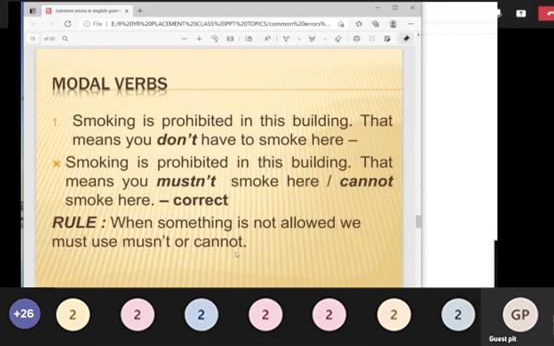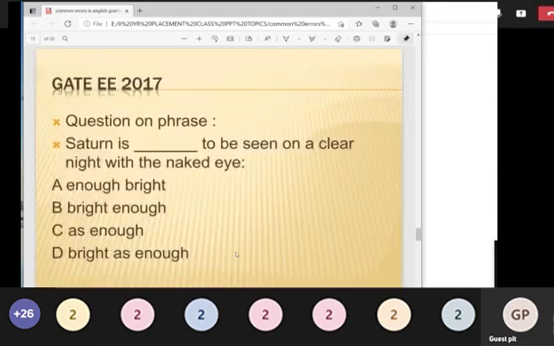But mustn't means you must not smoke here. Okay. So that is what the sentence says. Something which is banned, you are not supposed to do at all. So you can use either "mustn't" or "cannot" in cases where something is not allowed. Okay, so all modal verbs will have such cases. You can understand that.